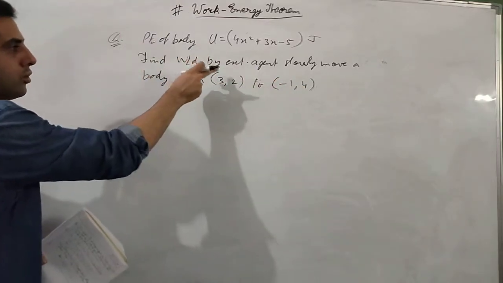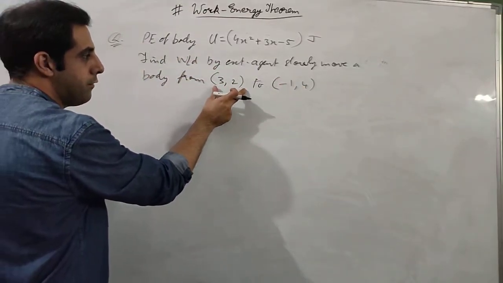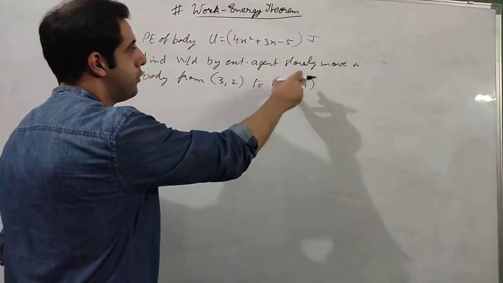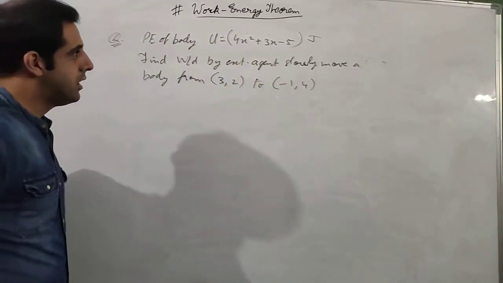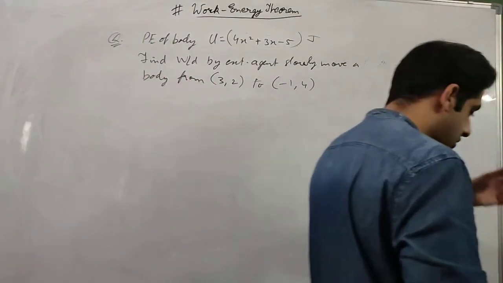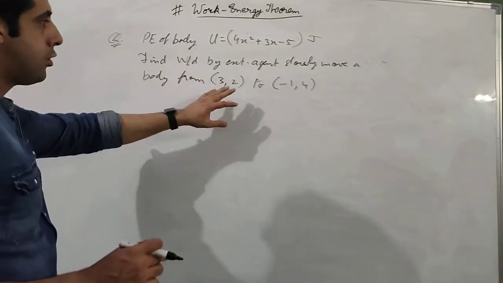So external force is displacing the body from the coordinate 3, 2 to the coordinate -1, 4. And as you can see, this equation depends only on x coordinate, not on y coordinate. So we'll find the total work done.